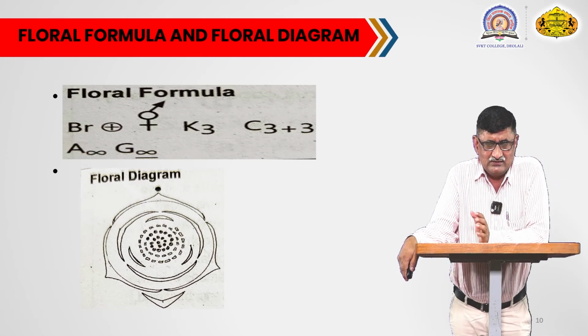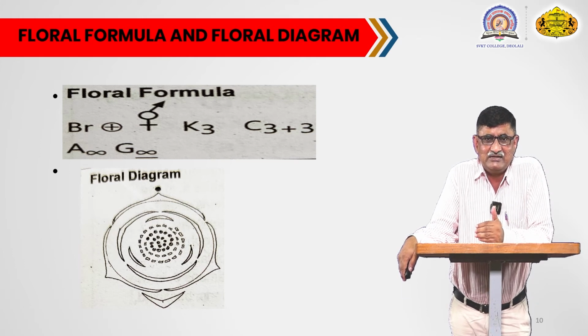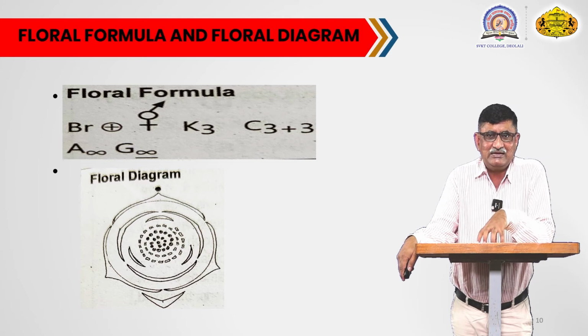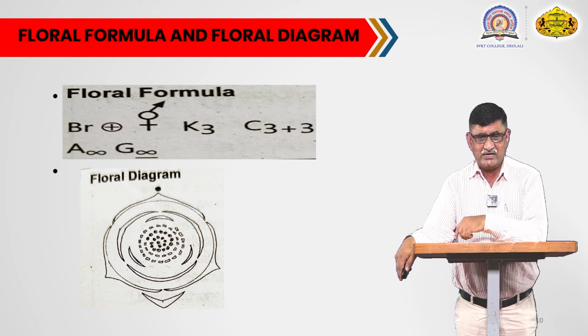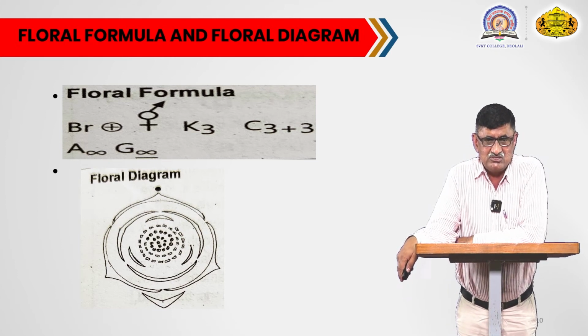Now you can see the lower diagram, that is a floral diagram. This floral diagram is nothing but a diagrammatic representation of a flower of a particular family. We can observe the flower and draw the diagrammatic picture of a flower, and that representation is called a floral diagram. Here you can see the outermost whorl showing the three sepals. Each sepal lies next to one another and they are free, not attached to each other, and that is why the sepals are three, valvate and polysepalous.